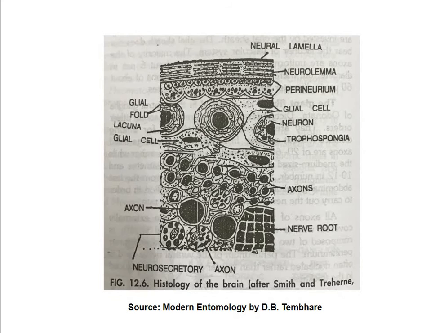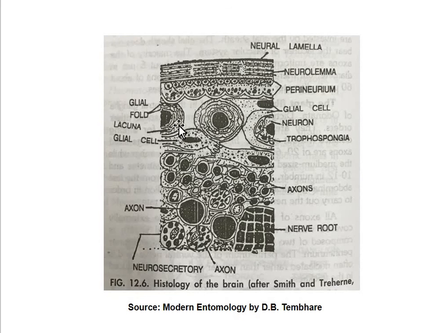So before that you can focus on this diagram again. This is the histology of the brain. So here you can see this is the neural lamella, and here these are the neurolemmas or the fibers. Here you can see this is the perineurium, the space, that is the perineurium. Again here you can see the glial folds are there.